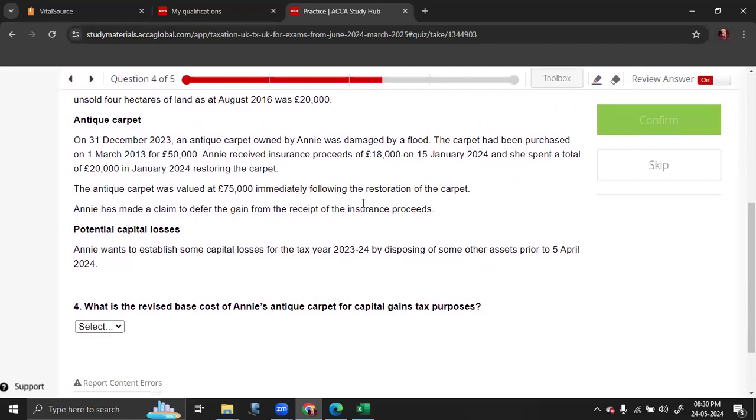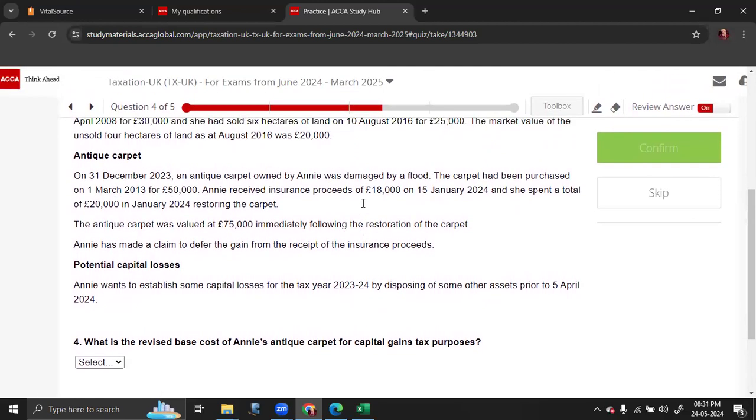So they're asking you what is the revised base cost of the carpet. Keep in mind the total cost of the carpet is 50,000. To this you can add the restoration cost of 20,000. So the carpet has been purchased for 50,000. There is a restoration cost of 20,000. And from this, you have to deduct the insurance that you have received of 18,000.